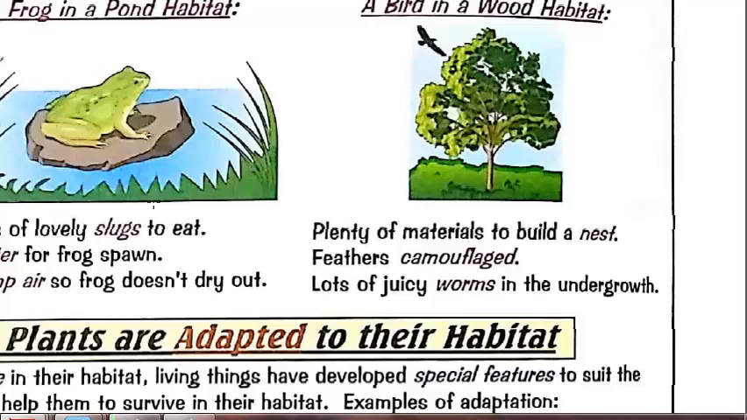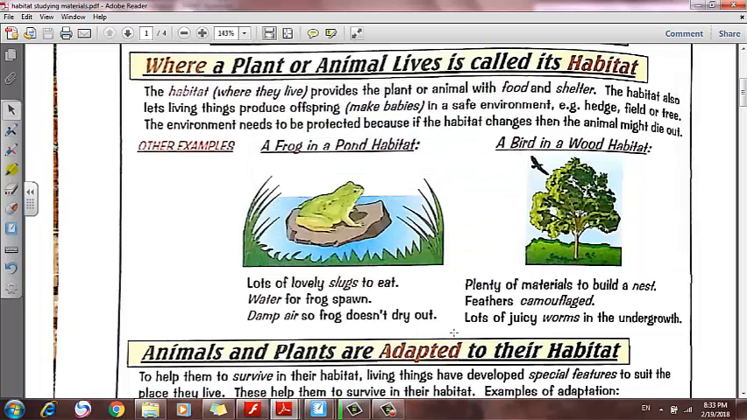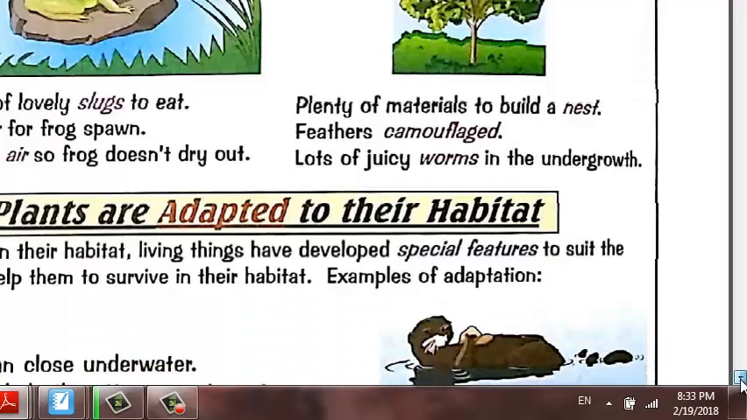dry. The bird lives in a wood habitat because there is plenty of materials to build its nest, which is shelter, and feathers. Using the feathers it can camouflage, and there are lots of juicy worms to eat. So the nest is a safe place to give babies, to reproduce, and for camouflaging. Its feathers can camouflage with the tree, which will make the place safe. Lots of juicy worms underground to eat, so that is food.